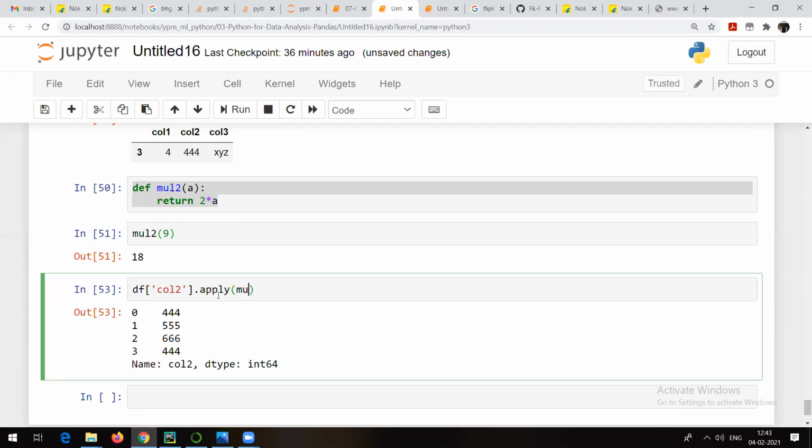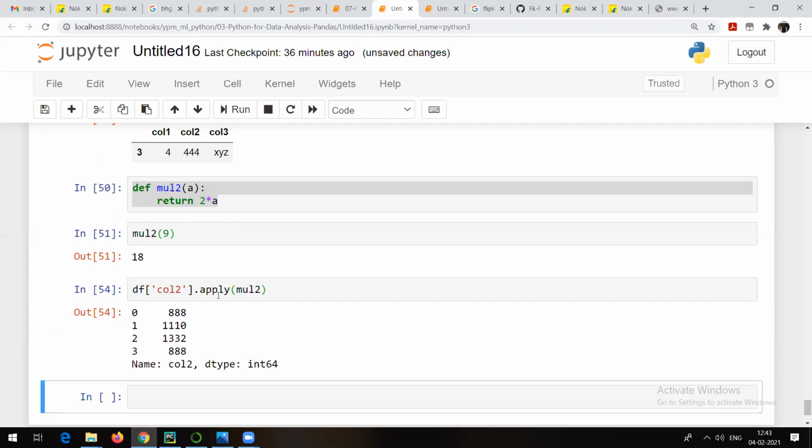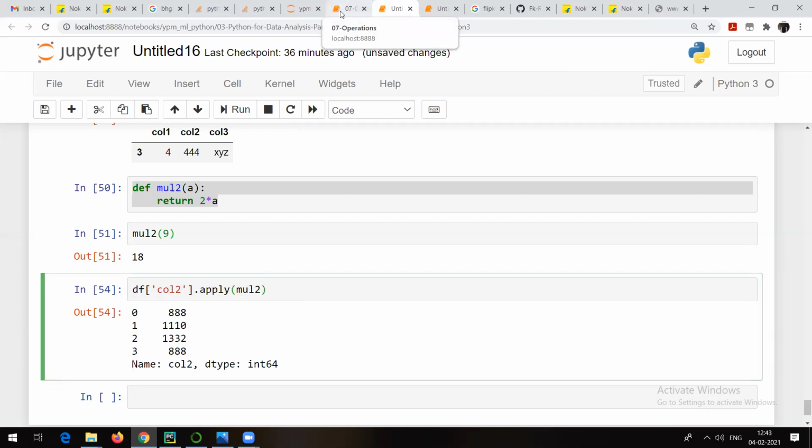What do I want to apply? I want to apply MUL2. Now you can see that it has multiplied every value with 2. Right? This is how you can make use of dot apply. This dot apply method, remember, it is going to be very useful. Here it's a very small, very easy example.